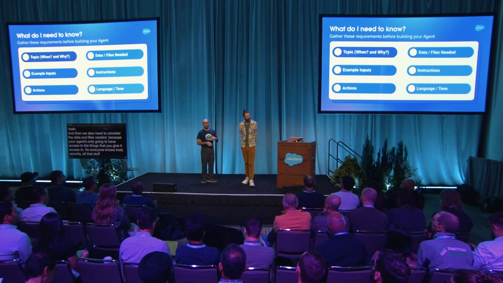Right, so everyone knows trust, security, all that stuff, number one. When you build your agent, you're going to decide these are the types of records, these are the objects that you can interact with. Maybe this is the knowledge base that you can interact with. That's also specified when you build your agent.